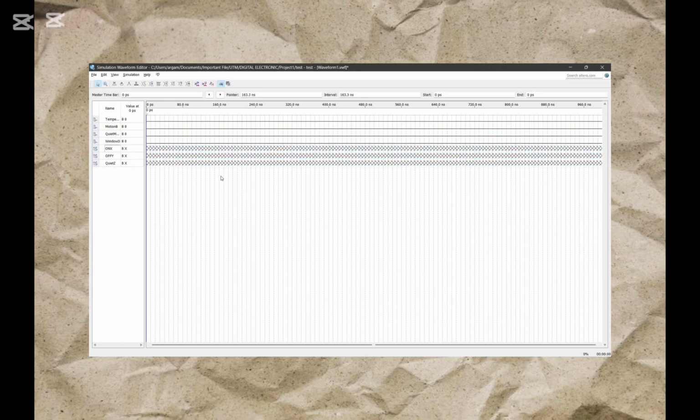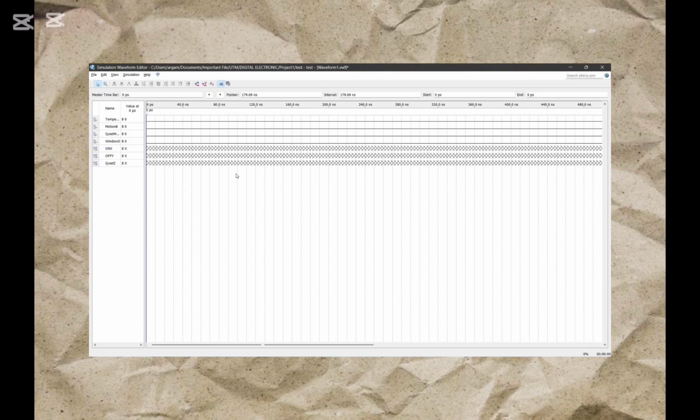Okay, after we've done rearranging, we need to put the values here for each of this input and output. The value for 0 and 1. So we are going to put the value based on our truth table that we've done. So we need to use it as our reference to insert our numbers 0 and 1 over here.